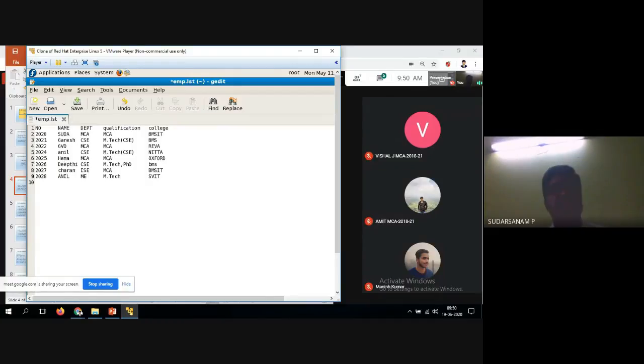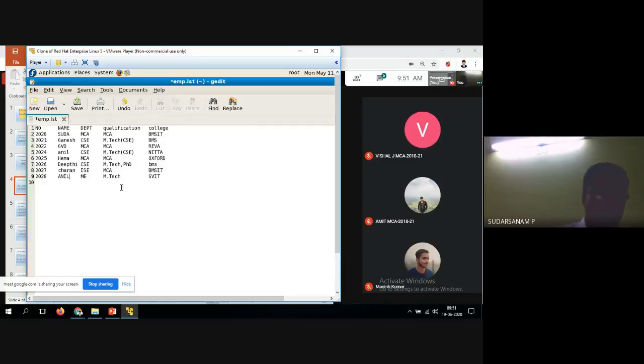Here Unix is case sensitive, so we have to use it carefully, either capital letters or small letters. But anyway, you can search both. I'll tell you how to use it. I have entered the name, department, qualification, and college. I have taken some colleges: BMS IT, BMS, Reva, NITE, Oxford, BMS in small letters also and capital letters also, BMS IT and SVIT. I have taken different colleges so that I can compare and tell you the results, how it will work. This is the one file I have created with the information entered.